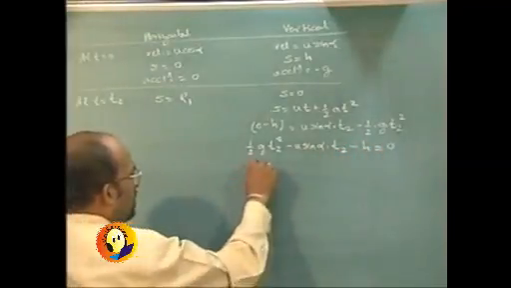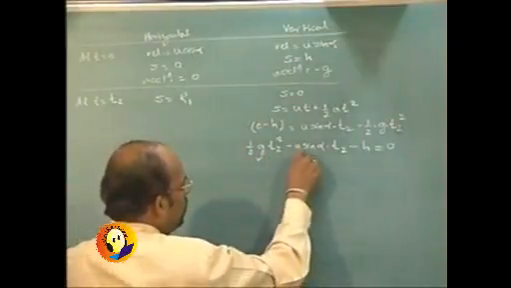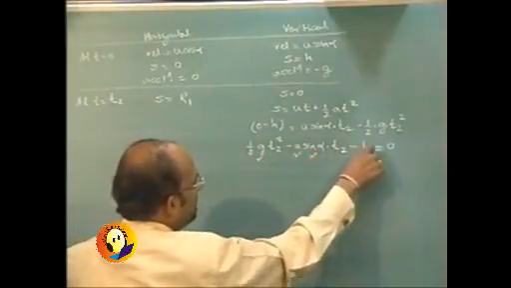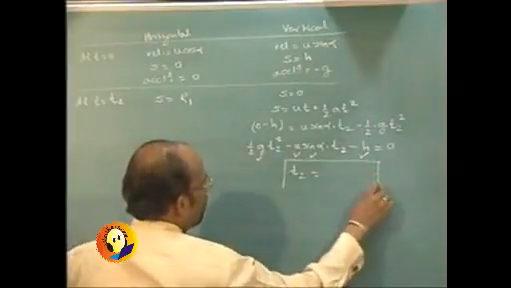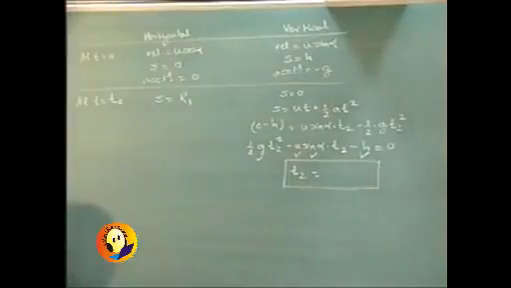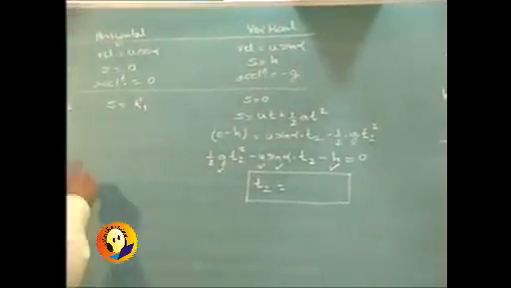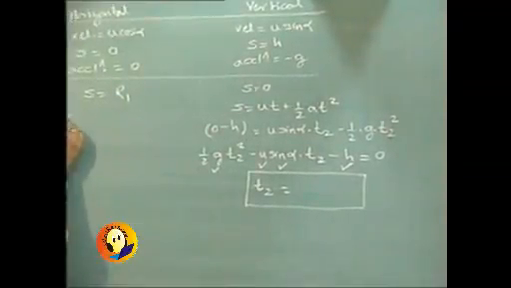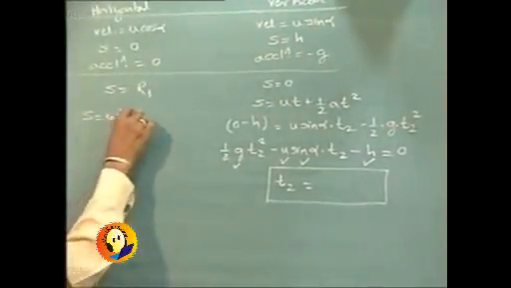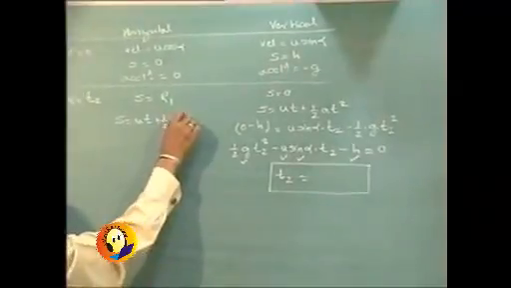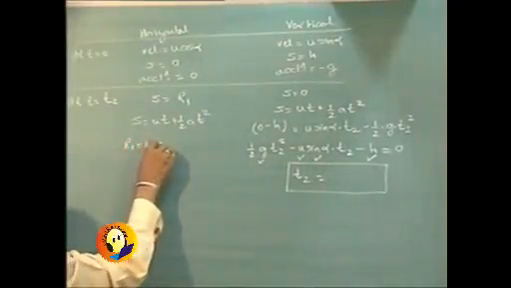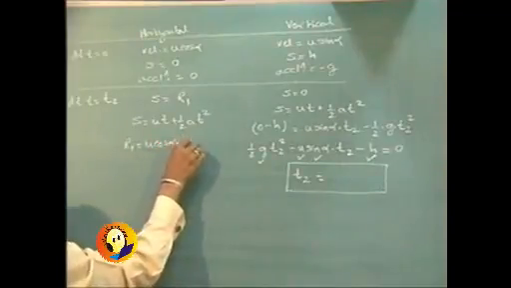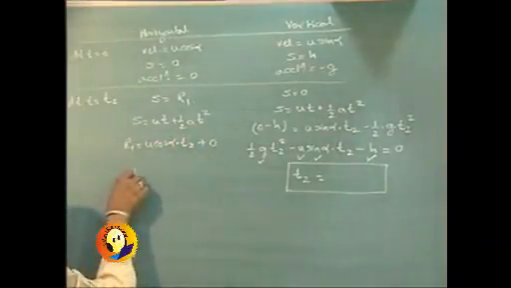Out of this, g is known to us, u is given, alpha is given, h is given. So we can solve this and find out the value of t2. Now if this value of t2 is substituted in the corresponding equation, that is s is equal to ut plus half at square in the horizontal direction, then you will get r1 is equal to u cos alpha into t2 plus 0, and so we will get the value of r1.